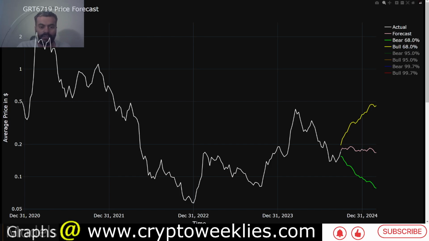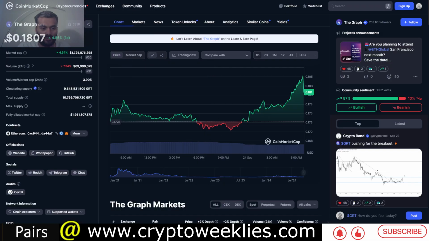Today we are going to discuss The Graph, conduct a machine learning based price forecast, accumulation strategies and regression analysis. None of the content is financial advice. The chart that you are seeing on the screen is the weekly price action for Graph. You can check it over here on CoinMarketCap.